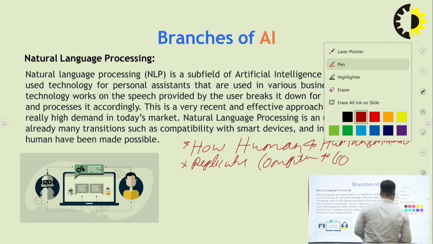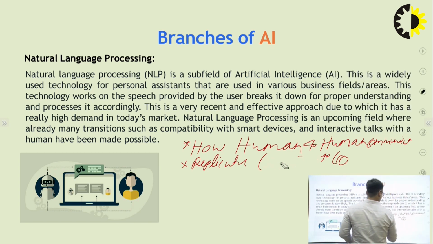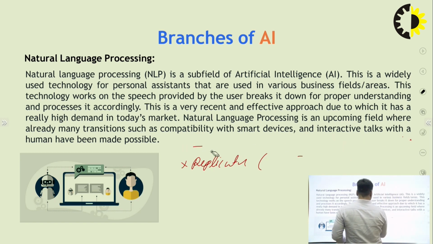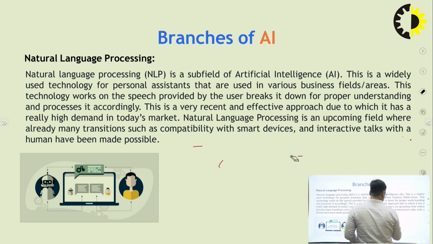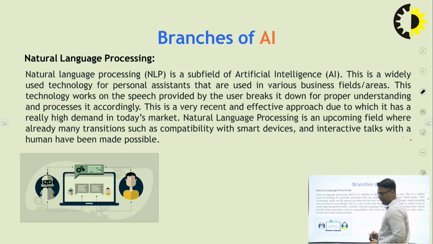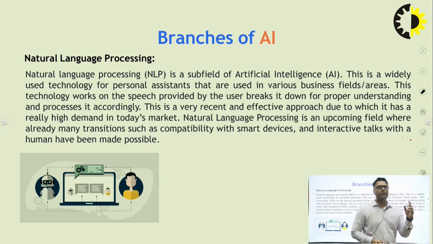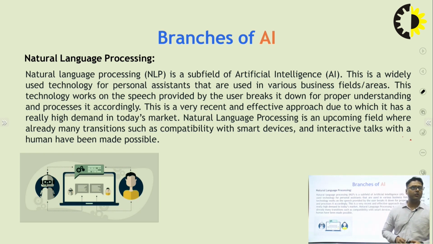That means the main focus is to stabilize communication between two different machines. The main applications of artificial intelligence, such as speech recognition, translation, and self-driving cars, all use natural language processing.